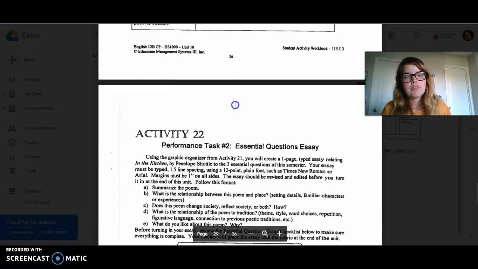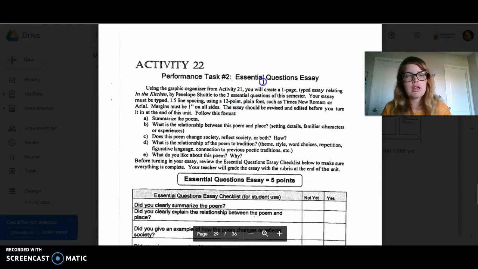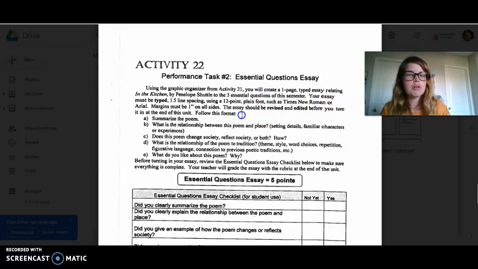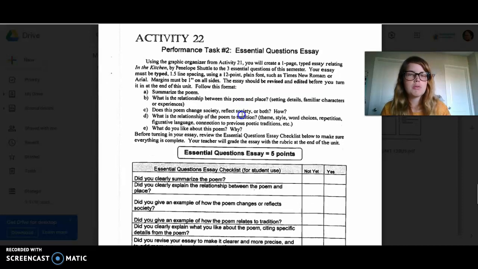And then from that, you're going to create a 1-page typed essay about the 3 essential questions. It has to be typed, 1.5 line spacing, 12-point font, Times New Roman or Arial. The margins need to be 1 inch. If you have problems with any of this, let me know.